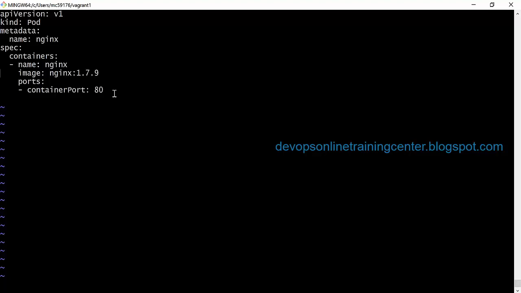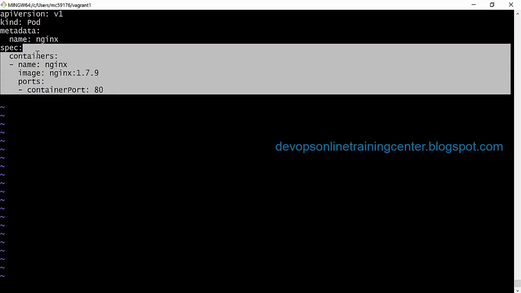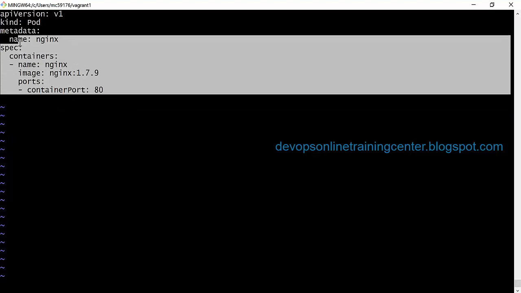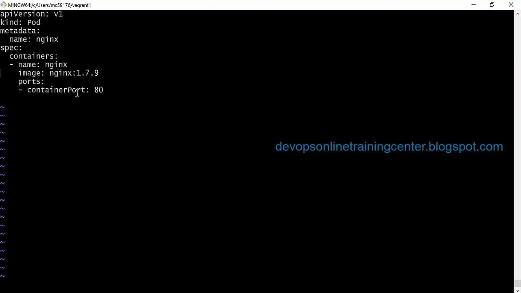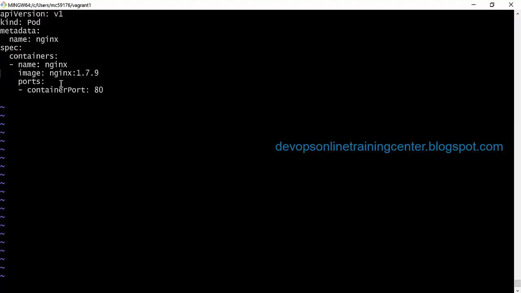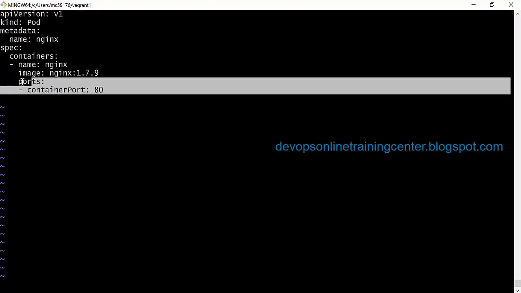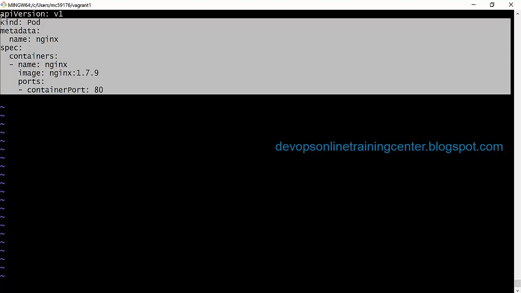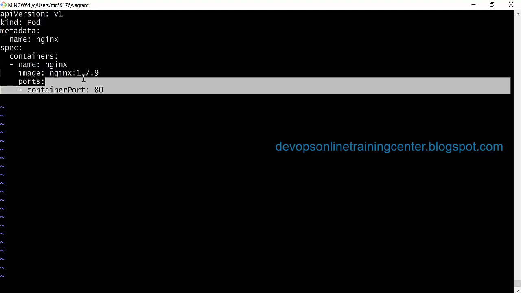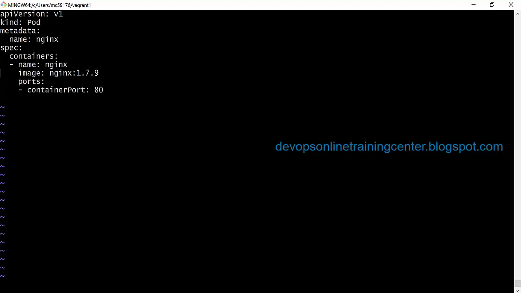Yes, I'm trying to create the containers, but I'll not specifically say create the container on minion1 or minion2. I just specify my desired state. It is decided by the Kubernetes master on which host this container has to be created, right? I can also add a tag called replicas, say 4 or 5, and then 4 or 5 containers will be created. Okay, let us just save this.